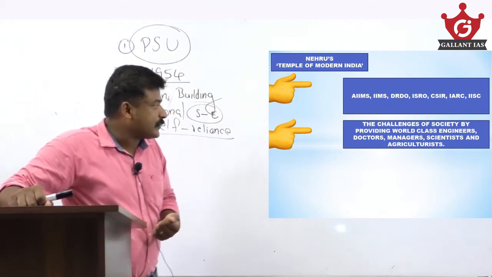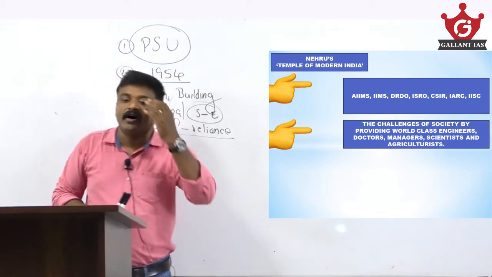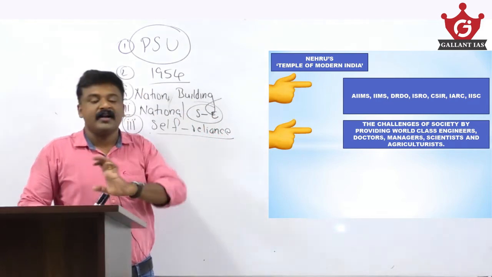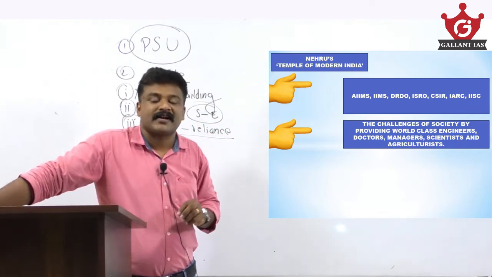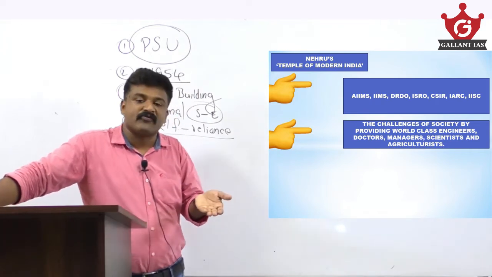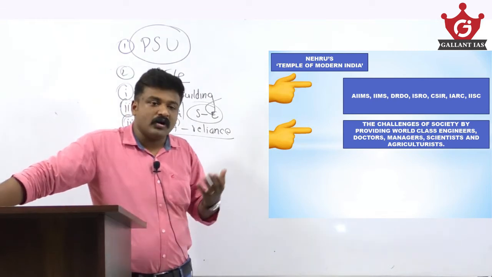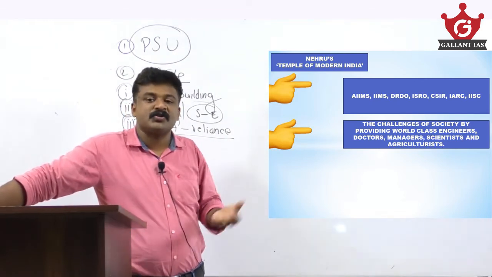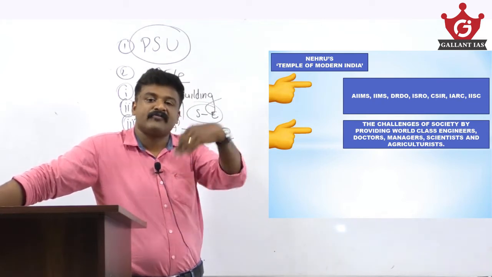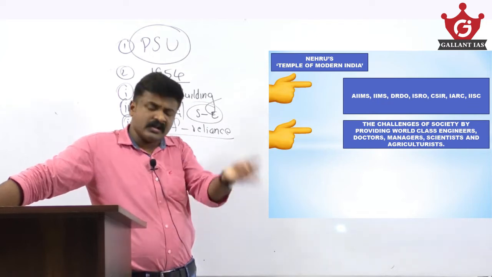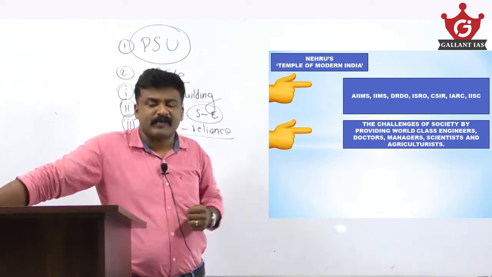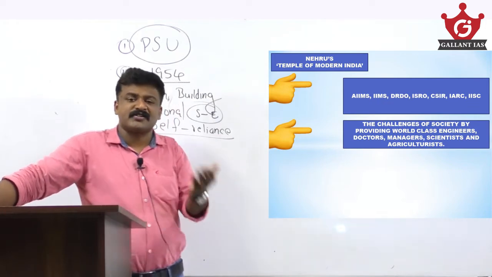So this is his idea of the temples of modern India: they consist of public sector undertakings, which are important, and also institutions of higher learning, to produce world-class scientists, doctors and engineers. They are required for national, infrastructural, research, space and nuclear development. In every area, researchers, scientists, doctors and engineers are required.